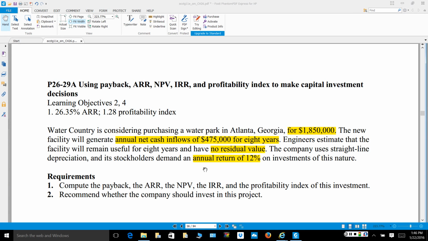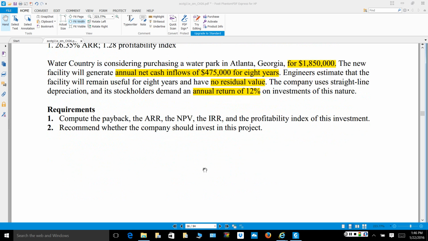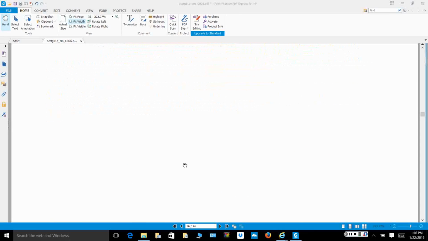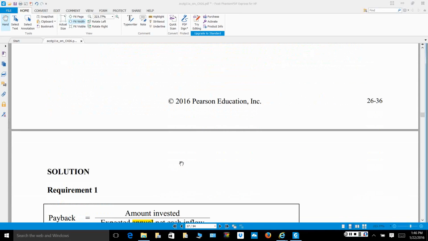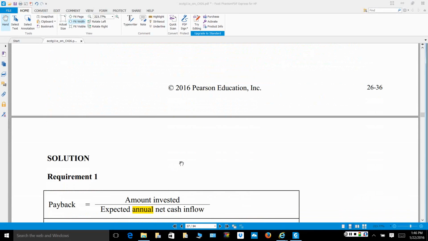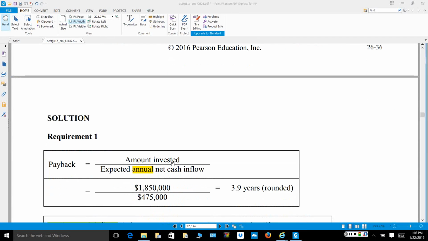So if we walk through each step of each of the tools that we could use, is the investment in this water park a good idea? Well, let's begin with the payback period. Remember, the payback period, we simply want to know how long it will take us to recover enough cash flow to pay off our initial investment in this water park.